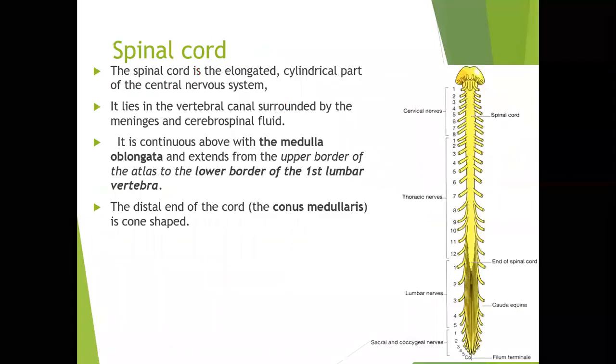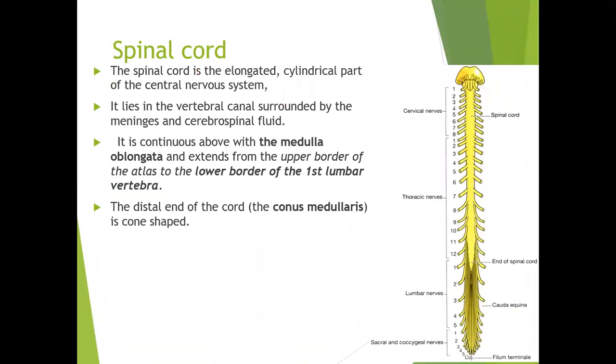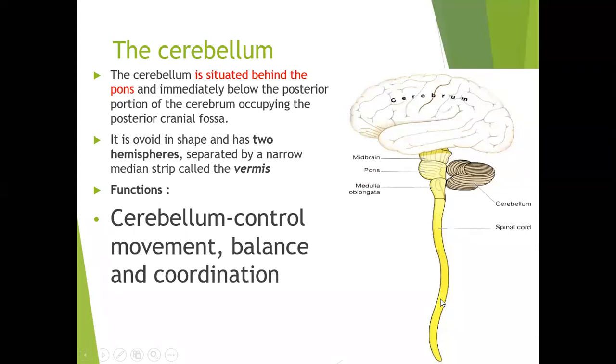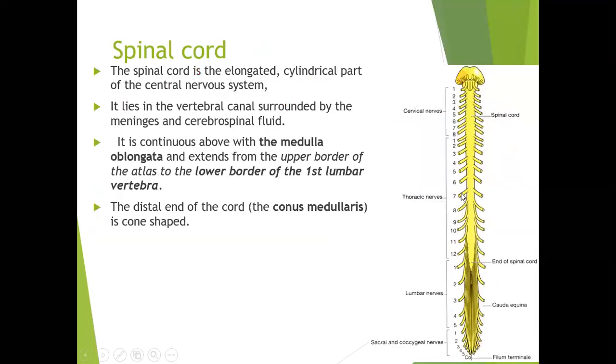Very important thing. Finally, coming to the last part of the central nervous system, that is the spinal cord. From the lowermost part of the brainstem, this is the pons and the medulla oblongata. Below that is the spinal cord. As you can see, here is the spinal cord. The spinal cord is an elongated, cylindrical part of the central nervous system. Other parts are large and in different shapes, but the spinal cord looks like a long cylindrical tube.